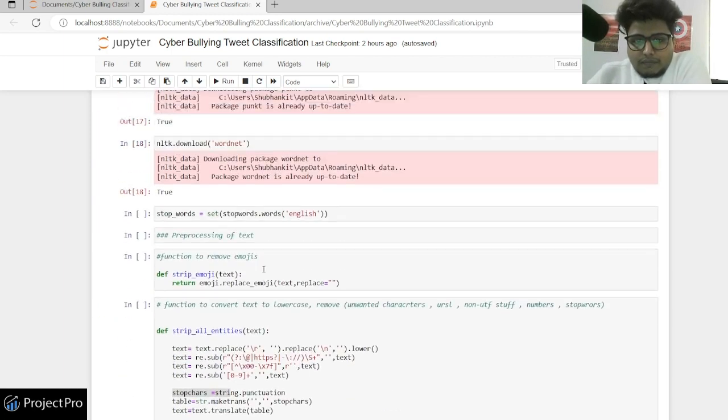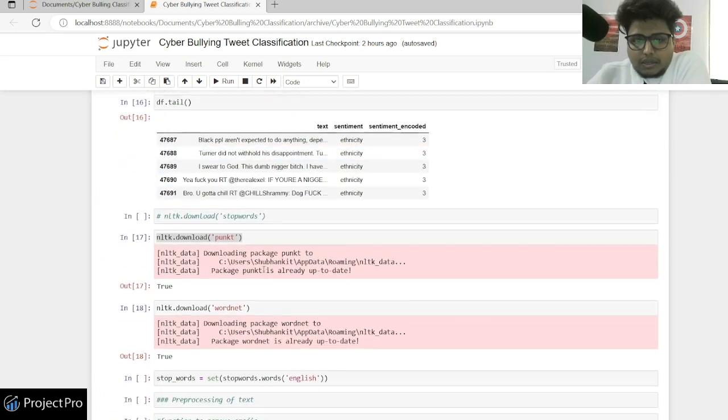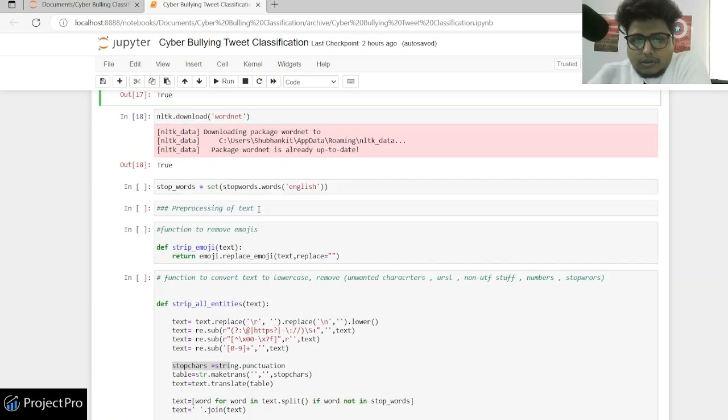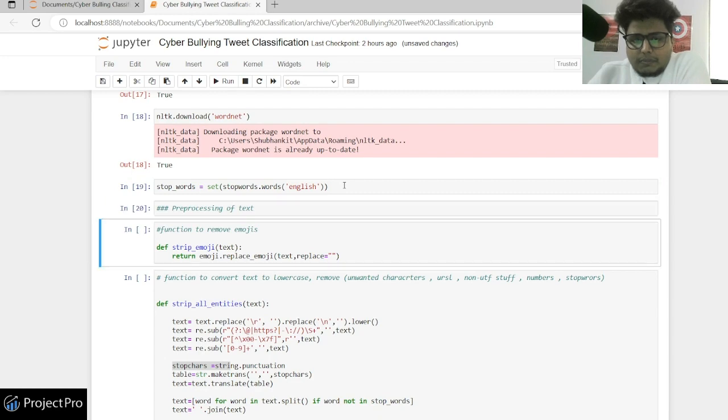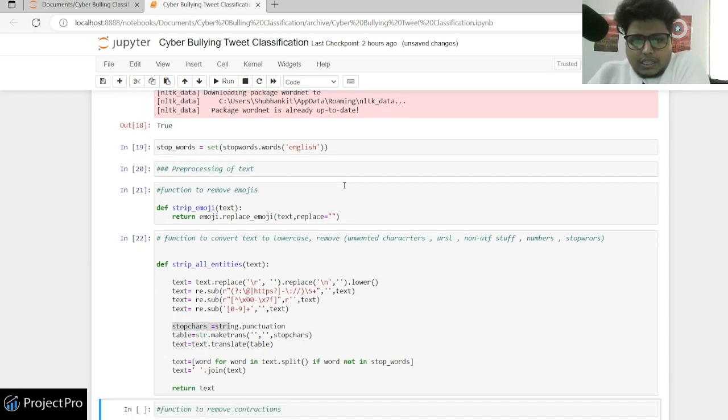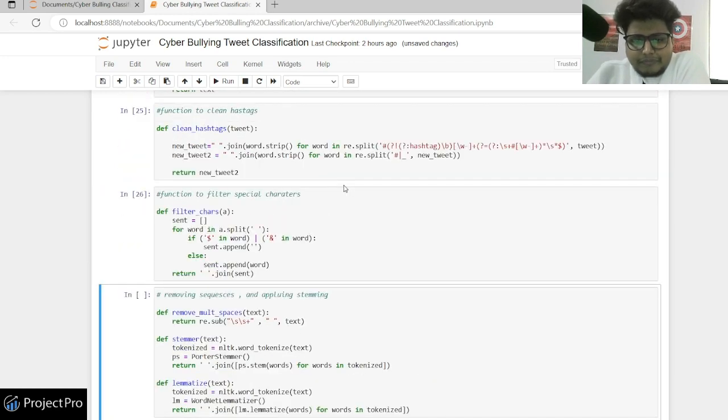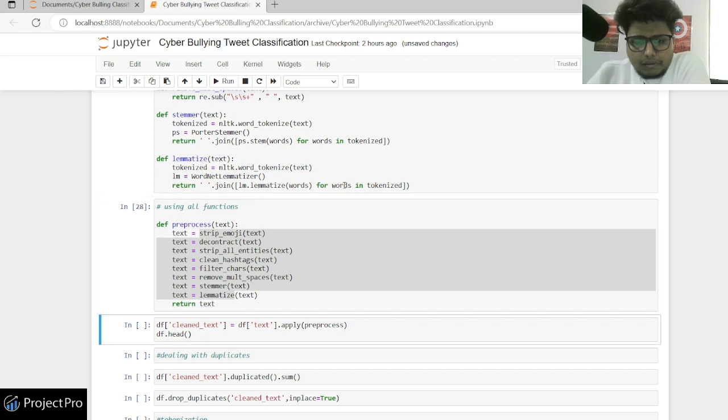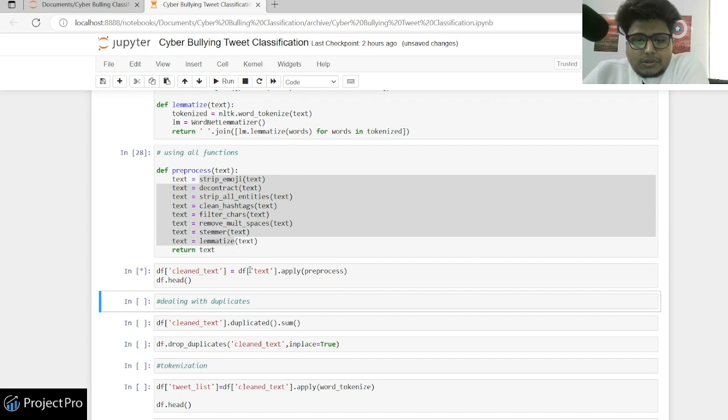Oh sorry, I forgot to run the code. I need to run it again so that we can see the results also. Yeah, so we have defined each of the functions. Okay, so finally, once we apply all of these functions to our DF, we'll have one column of clean text, which has gone through all of the pre-processing that we have defined above.